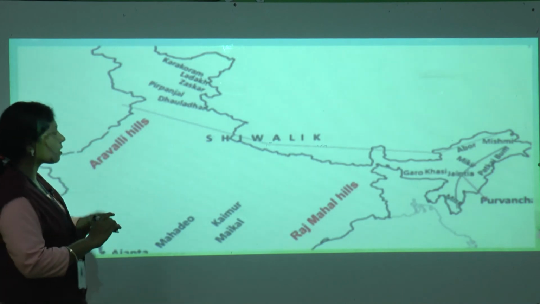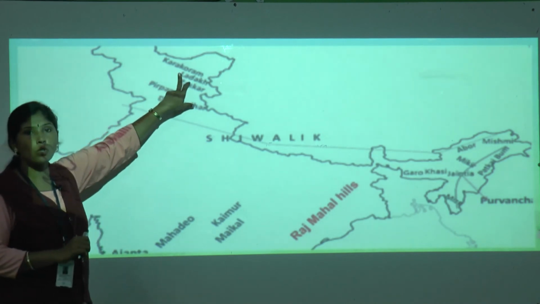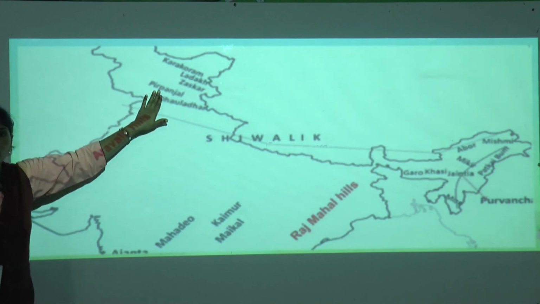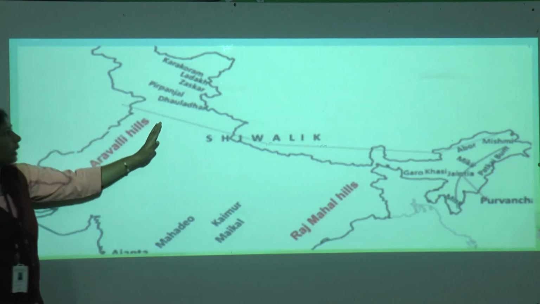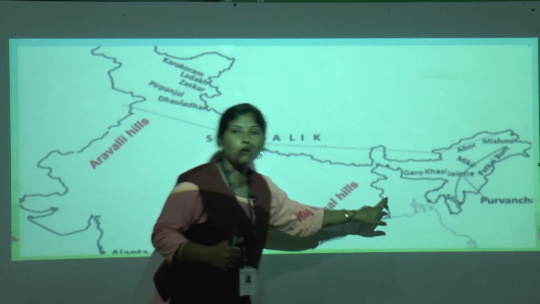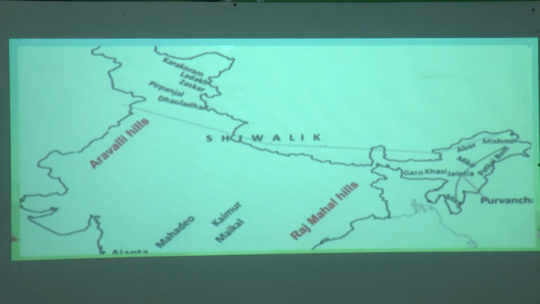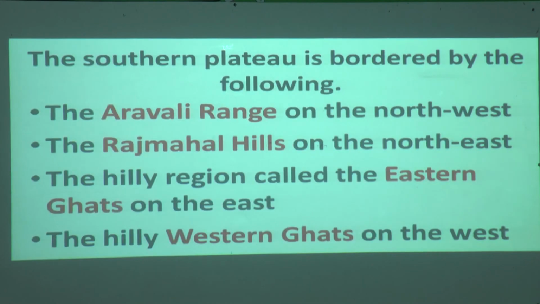Where is it? By seeing this map, this is north. To which direction here? Yes, correct. This is north to west. What do we have here? Aravalli Hills. North to east side, what do we have here? Rajmahal Hills. This is just a revision. I am asking all the questions. Now where are the Eastern Ghats? On the east side. Western Ghats on the west side.